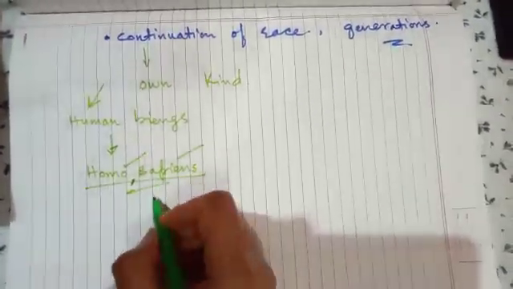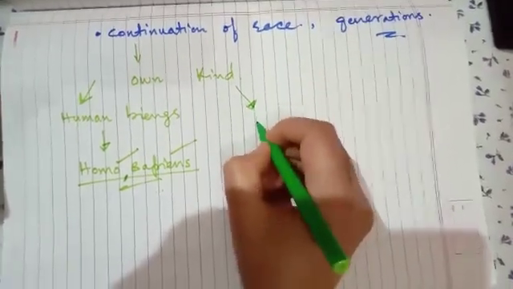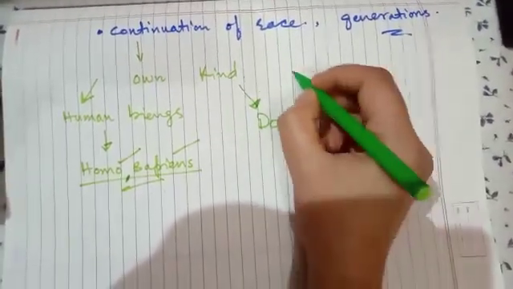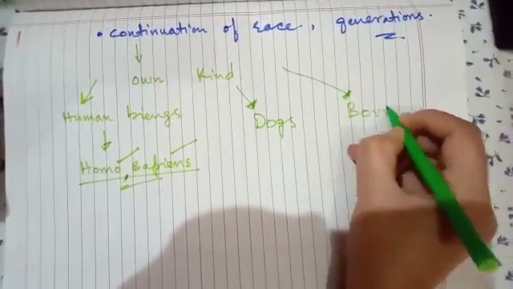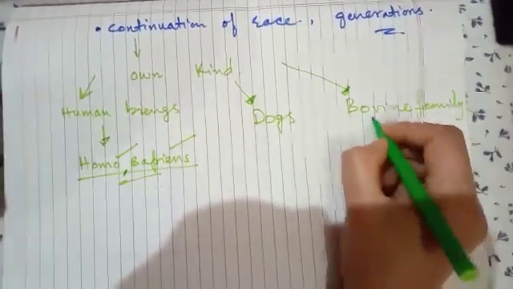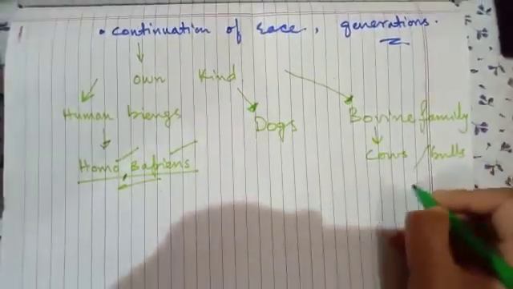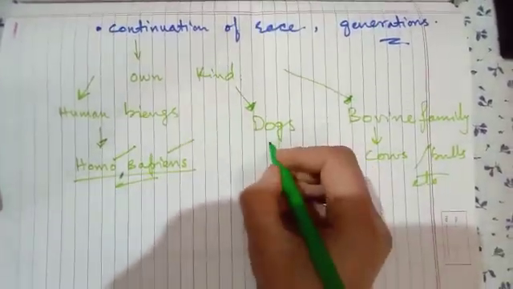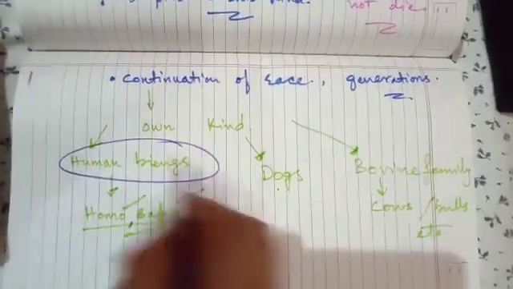This is the human species. Let me cite an example of another species, that is dogs. Let me cite here a third example, and that is the bovine family. The bovine family includes cows, bulls, etc. These are three different species: human beings, dogs, and the bovine family.